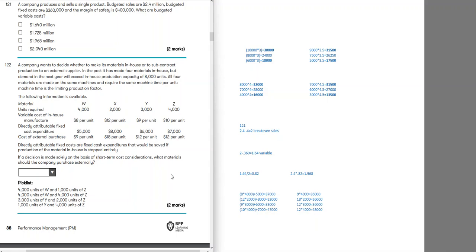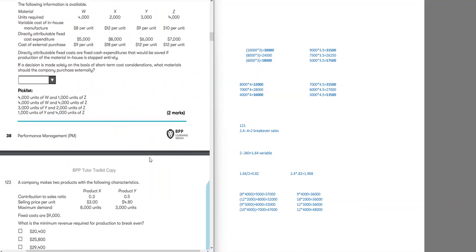If fixed cost was not involved, I would have only bought up to 1,000 outside, but because there is fixed cost involved now, I will buy the whole 4,000. So 4,000 of Z and 4,000 of W would be involved. So remember, when there is fixed cost involved, the way you answer it is a little bit different than when there is no fixed cost involved.